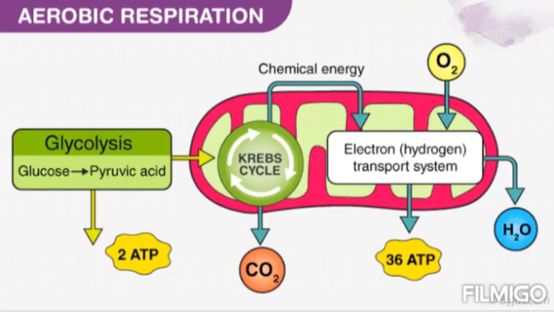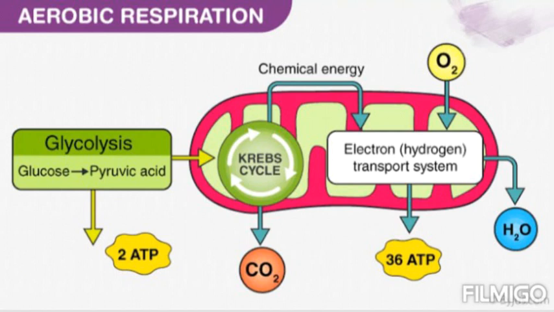Now this cellular level respiration is again divided into two types based on presence and absence of oxygen. The respiration which is carried out in the presence of oxygen is called aerobic respiration, and the respiration which is carried out in the absence of oxygen is called anaerobic respiration. So we will learn how this aerobic respiration takes place. In aerobic respiration, glucose is oxidized.